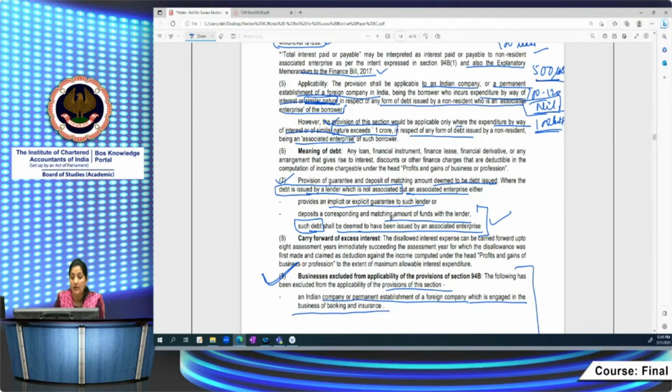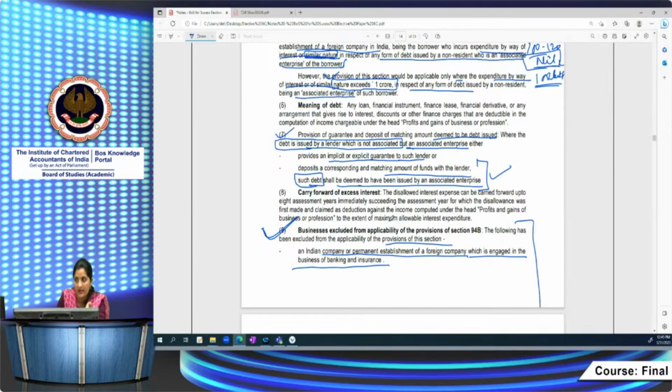Further, the provision also provides that in case some disallowance is attracted under this section for a particular previous year, then the assessee is eligible to carry forward that excess interest portion up to what time? Up to 8 assessment years immediately succeeding the assessment year for which the disallowance was first made, and claimed as deduction against the income computed under PGBP to the extent of maximum allowable interest. This is a very important term. I will explain this with the help of an example.